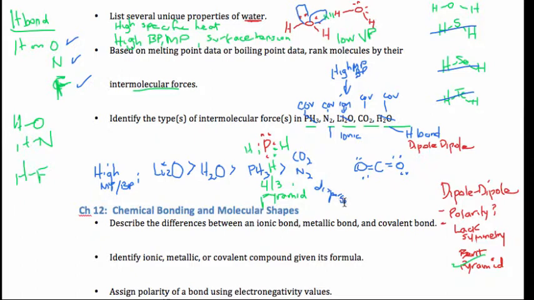So let me recap this. When you're deciding between compounds, which would have the highest melting point, which would have the strongest intermolecular forces, in your mind you should go through a flow chart. First of all, you look to see if it's ionic bonded. That's the strongest. Metallic bonded, that's very strong too. If it's covalent, then we've got to sort through these 3 different types of intermolecular forces. Hydrogen bond being the greatest, dipole-dipole next, dispersion force last. You go through in your mind and categorize these compounds by what they're capable of.